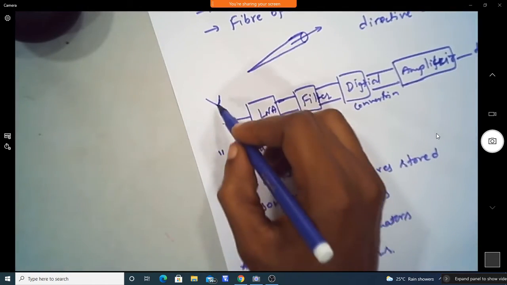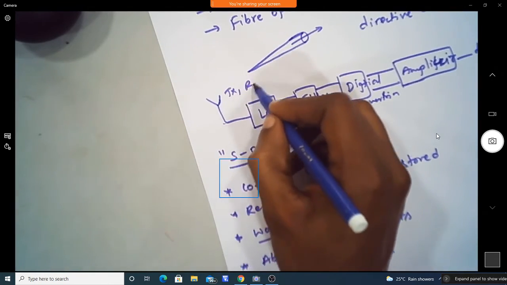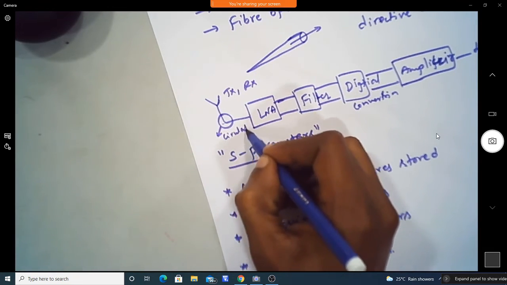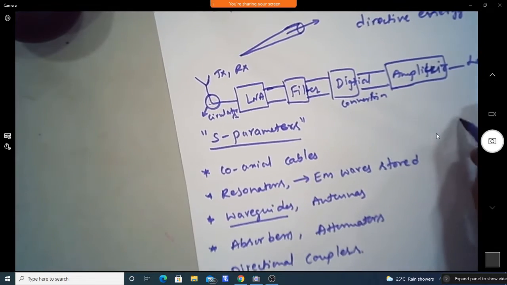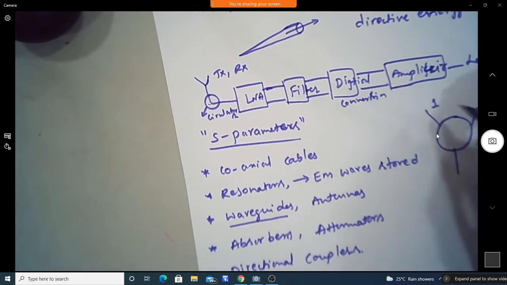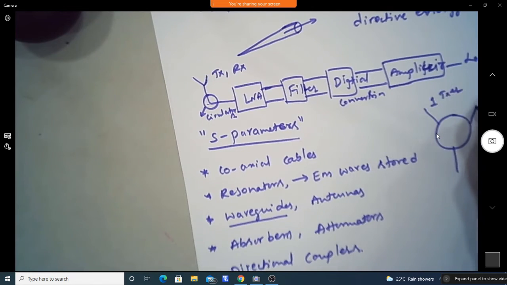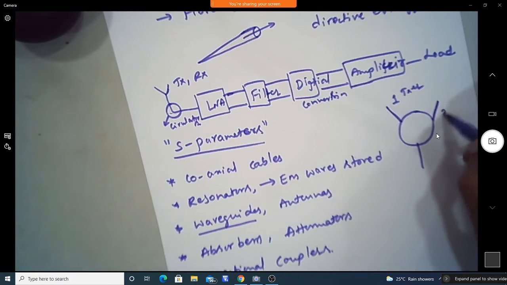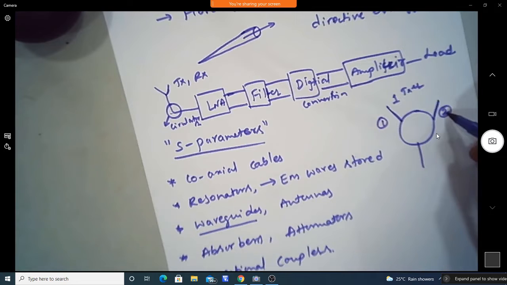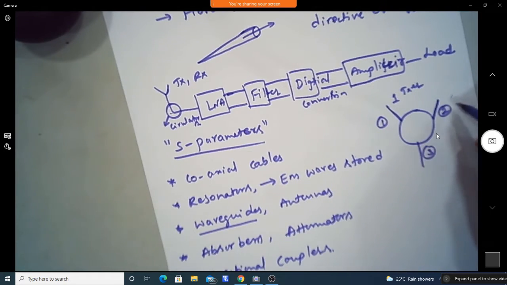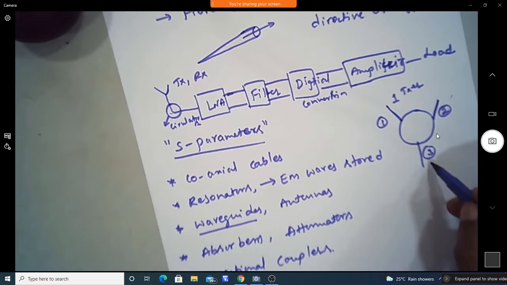For example, a single antenna can be used as a transmitter and receiver by putting circulators here. If I have a 3-port circulator, the property is that whenever you give power at port 1, you will receive it at port 2, and not at port 3; and if I give the signal at port 2, you will receive it at port 3.